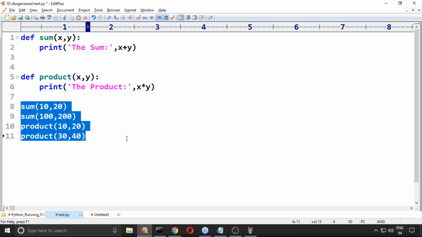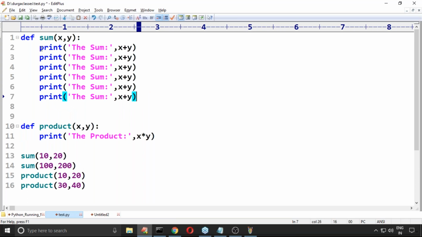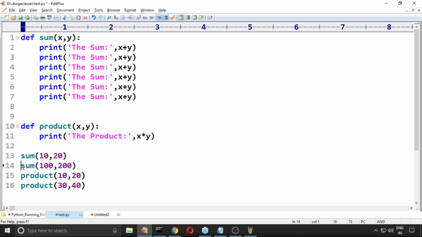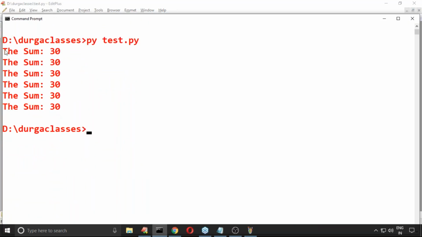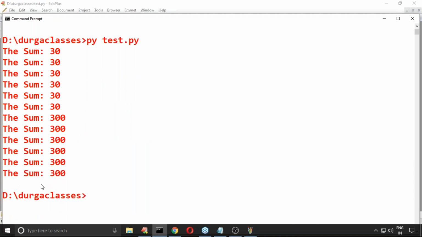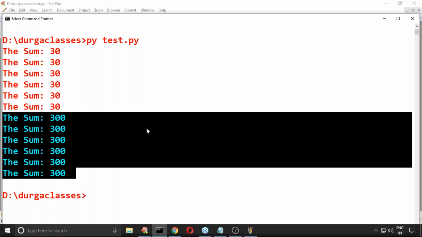Advantage, code reusability is there. Assume some 10 lines are there. Every time, all these 10 lines are going to be executed. Now observe, all these lines got executed. Suppose if I'm taking 100, 200, again all these lines are going to be executed. This is for the first function call. This is for the second function call.